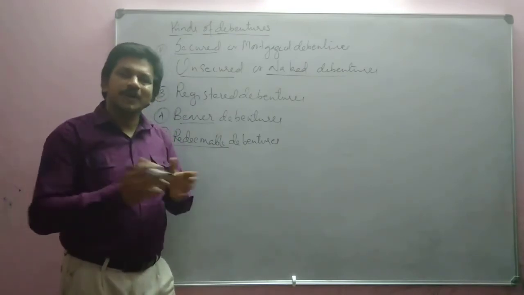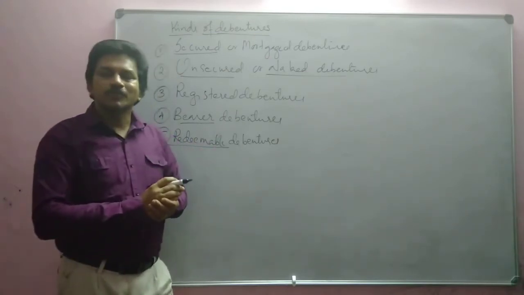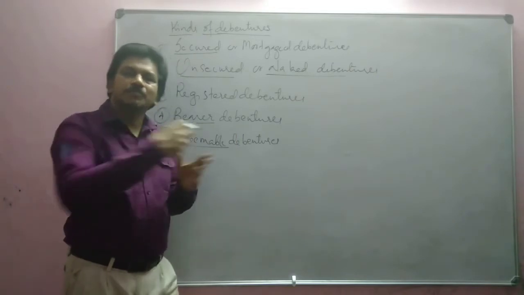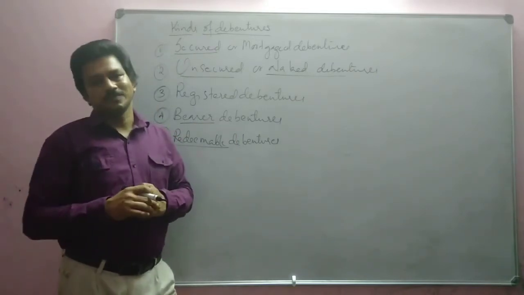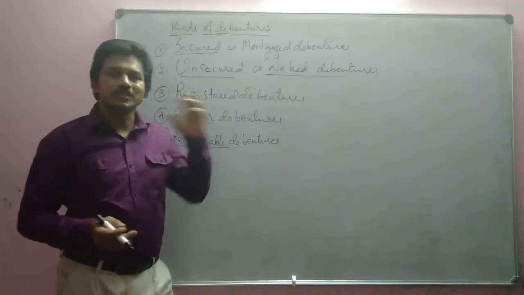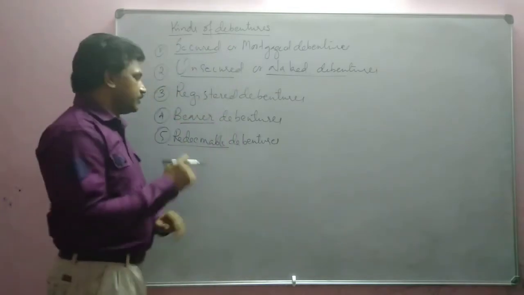When the 5th year is over, you have to produce the debenture certificate to the company and get back the money. You have to return the debenture certificate. That process is called the redemption of debentures.